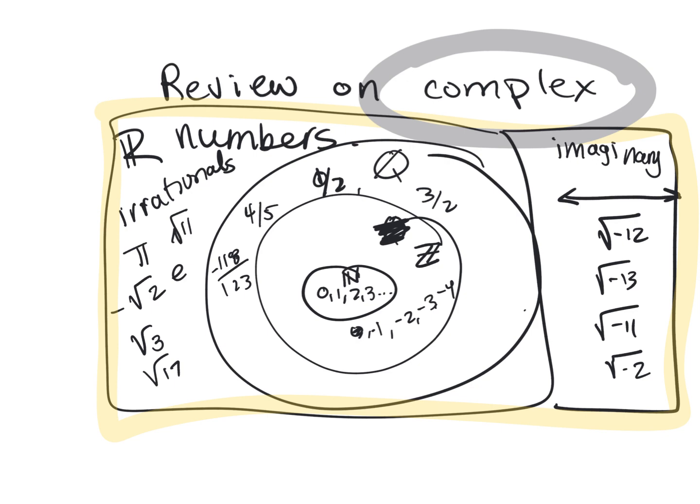And you usually write a complex number as a double bar C. So, that's ugly, that. All right. So you have the reals, the quotients, the integers, the naturals, and the complex numbers.